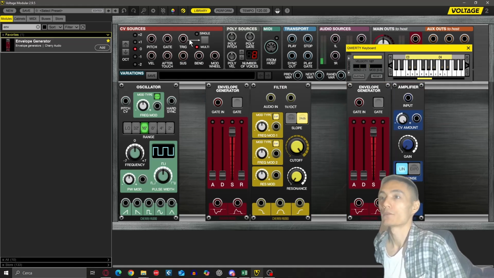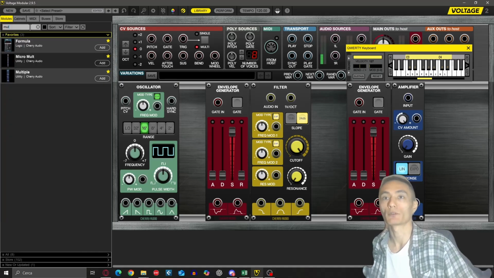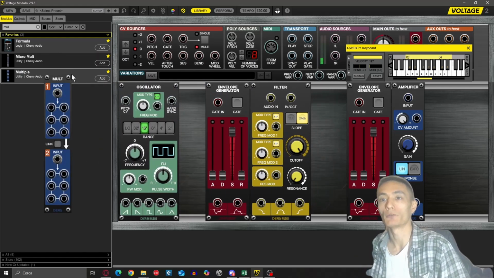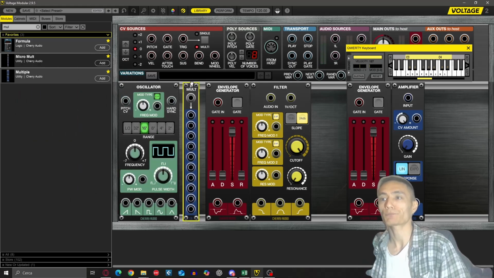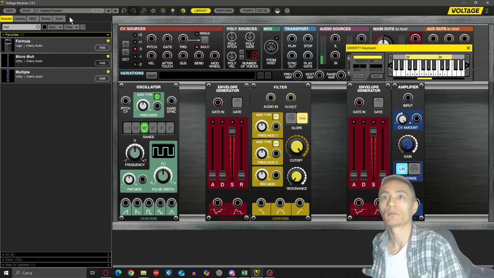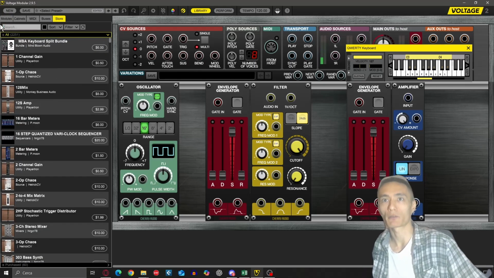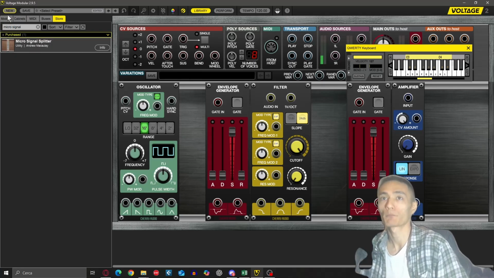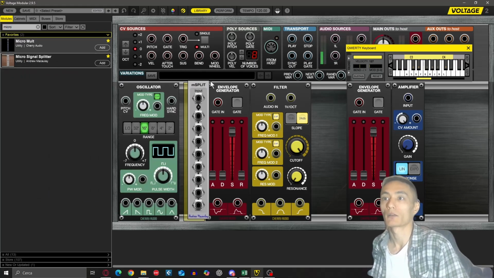Good, that's it. These are the modules, and then yes, a multiplier. So there are many. There is this one, which is a double mult, but we are not going to use this one because we are going to duplicate only one signal. So if you have it, use this one, the micro mult. If you don't, you can download from the store again a free module which is called micro signal splitter here. It's for free, okay? I have it, so I'm gonna use it. There you go. And I'm gonna place it here.